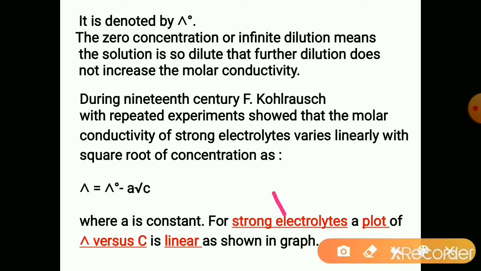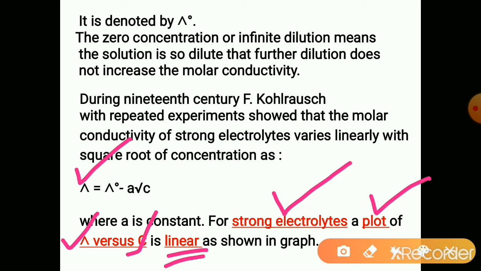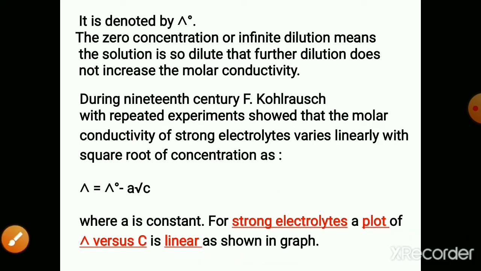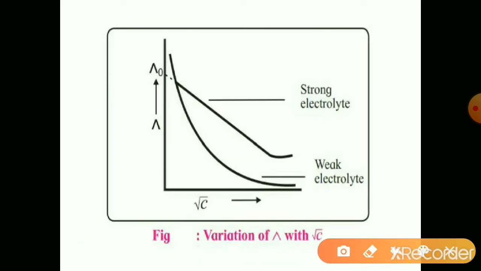For strong electrolytes, a plot of lambda, the molar conductivity, versus root C is linear as shown in the graph. Let us see the graph. This is for the strong electrolyte. Initially it is increasing slowly.